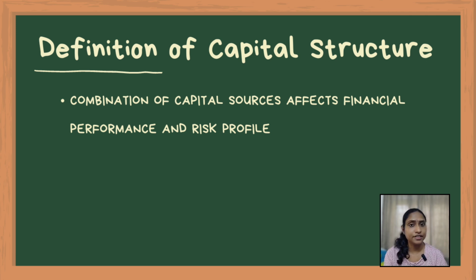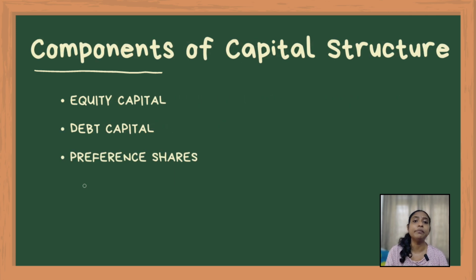Capital structure refers to the mix of different sources of capital that a firm uses, which includes equity, debt, and preference shares. The combination of these capital sources affects the firm's financial performance and risk profile. Now, let's look at the components of capital structure.